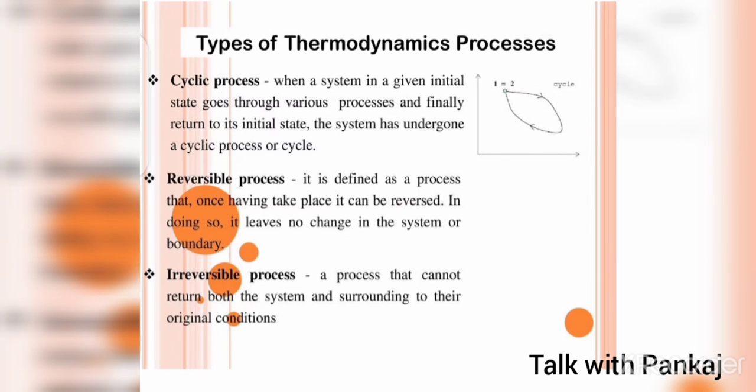Now we see the reversible process. It is defined as a process that, once having taken place, can be reversed, and in doing so it leaves no change in the system or boundary. Means, friends, if any process happens and then reverses, that process is called a reversible process. Now we see the irreversible process: a process that cannot be reversed so as to restore both system and surroundings to their original condition is called an irreversible process.